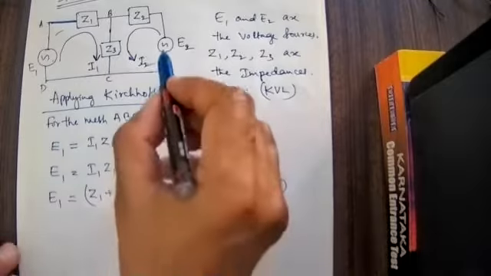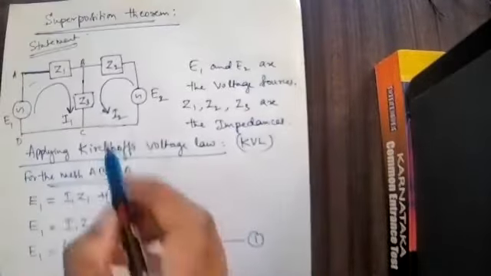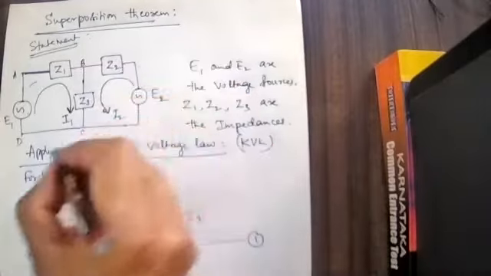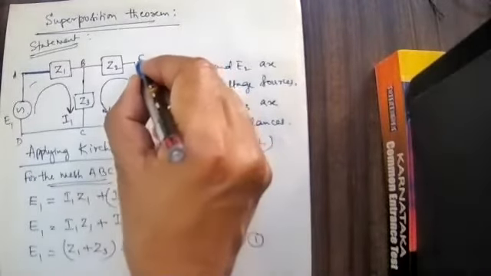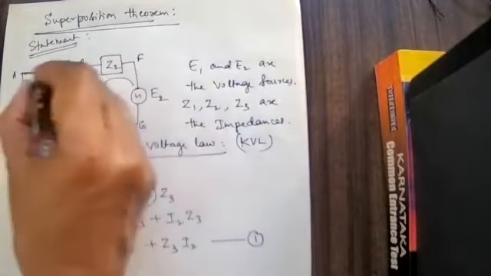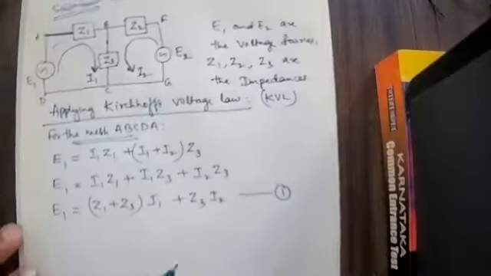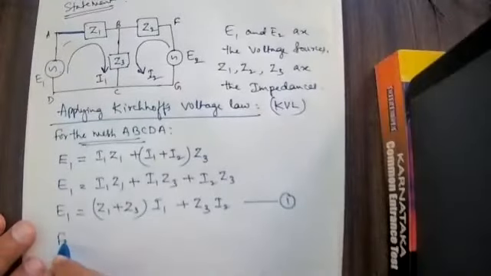Similarly, I will write the same idea for the other mesh. CD I have written; FG I will write here. This is one more mesh. For this mesh I have written, and for this mesh separately I had to write. Now I will write for the mesh.